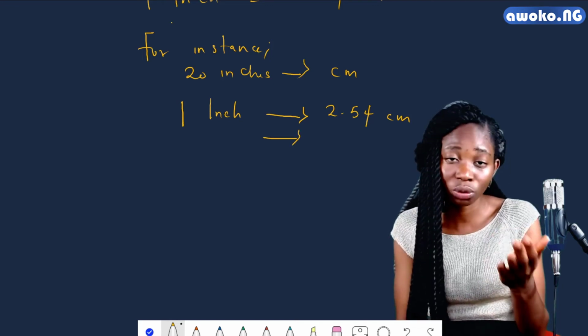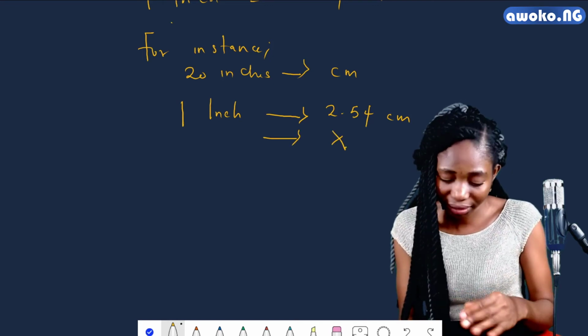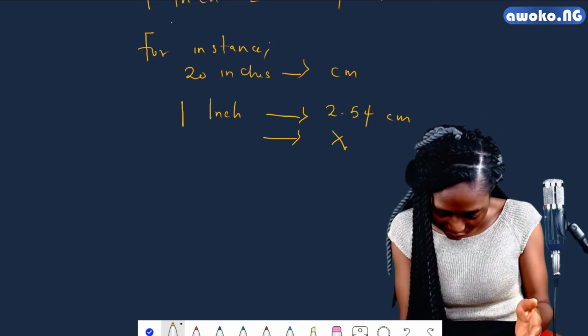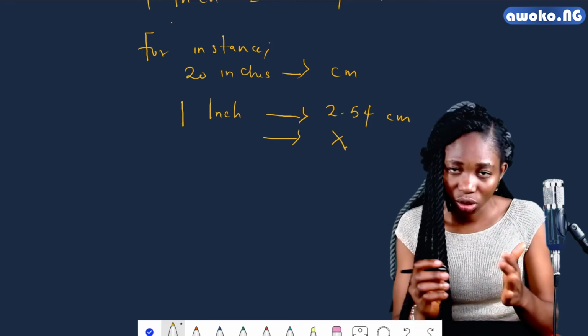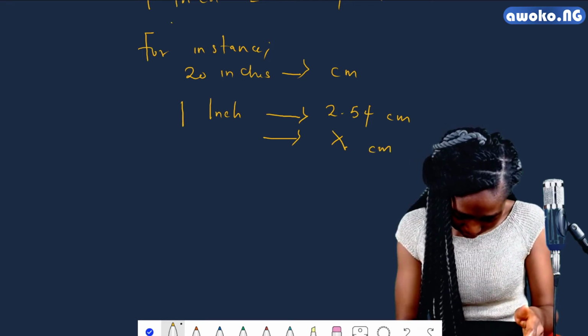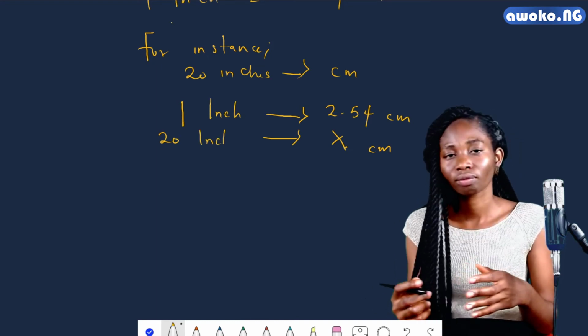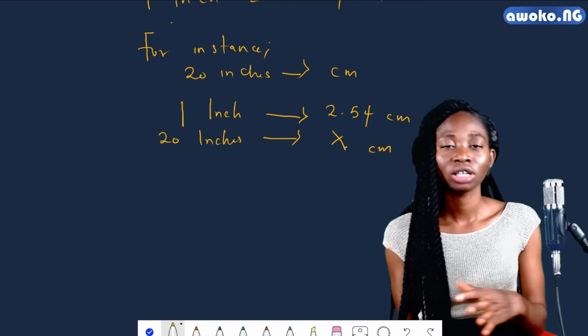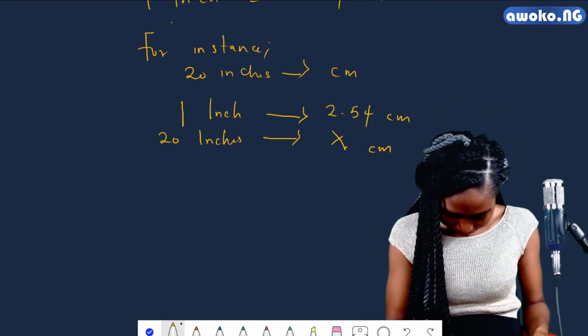Now, if 1 inch will give me 2.54 centimeter, how many centimeters? Of course, we don't know. It's an unknown, so we refer to it as x. Let's see, how many centimeters, let's say x, would give me 20 inches? What you simply do here is to cross multiply.